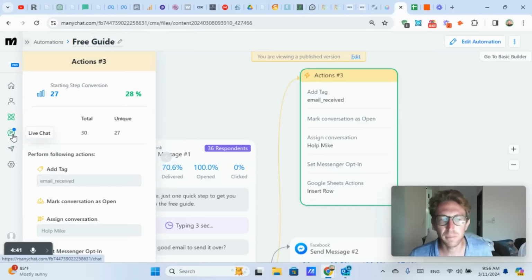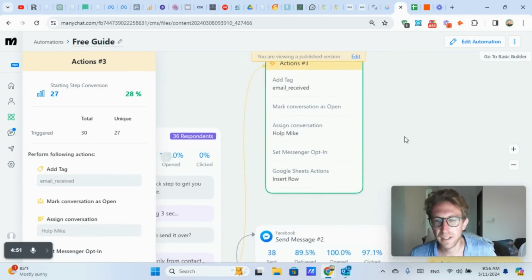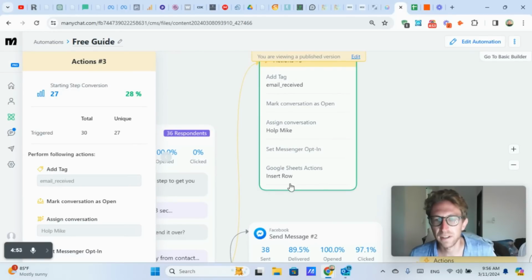You also have an inbox, a live chat in ManyChat as well. So you can just reply to comments or messages through here rather than going through Facebook. And then it assigns the conversation to me, sets them as an opt-in. And also, importantly here, you can connect up your Google Sheets to ManyChat. So again, this tool is very, very powerful.